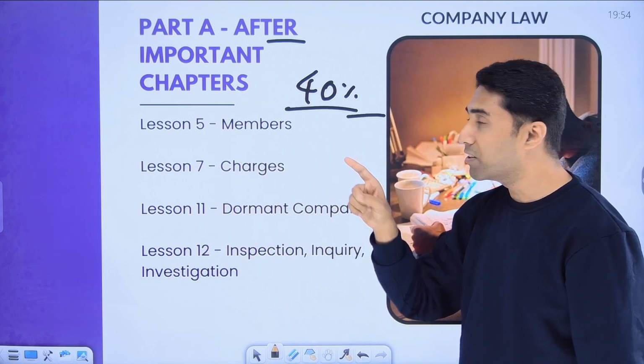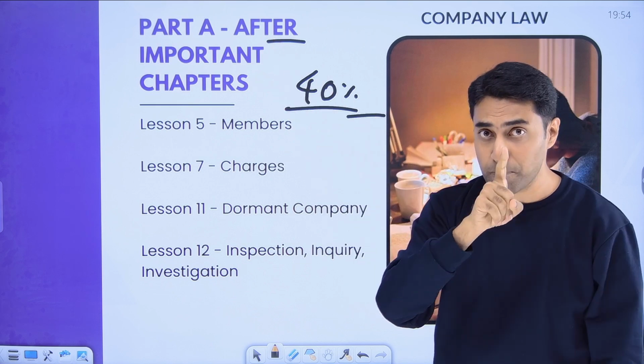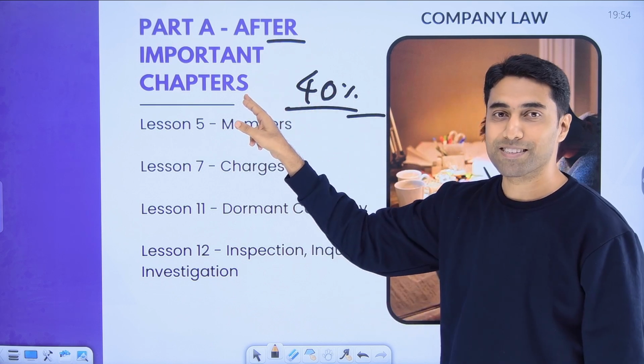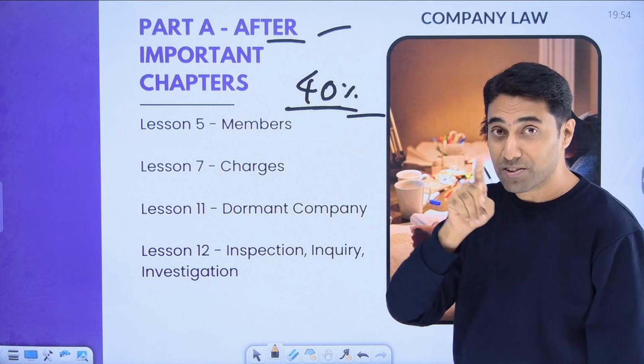This is the 40% which is not very important. That's why I'm not saying not important. I'm saying after important chapters. So you should do this, which is 40% after important chapters.